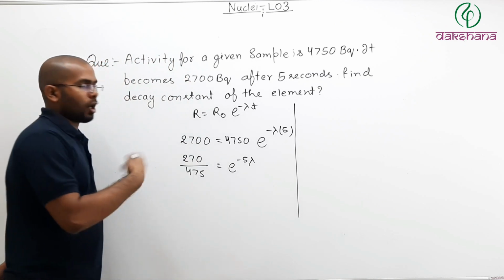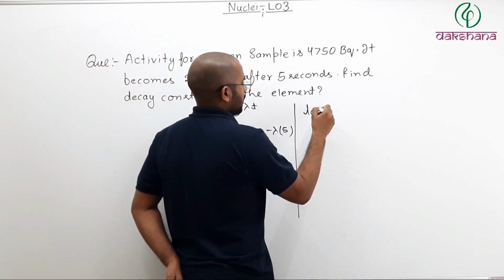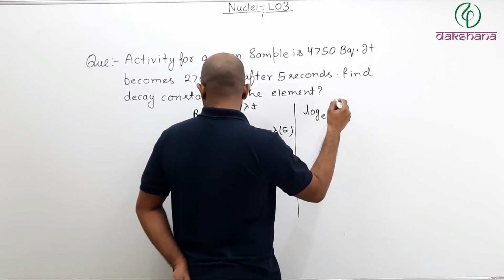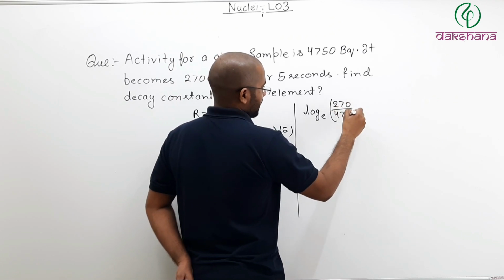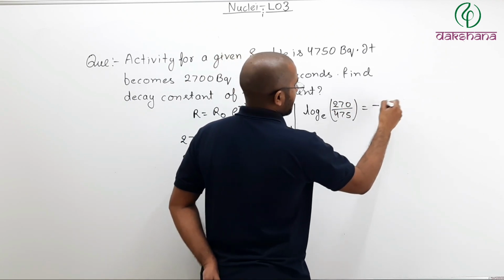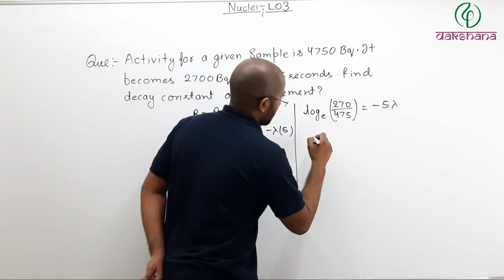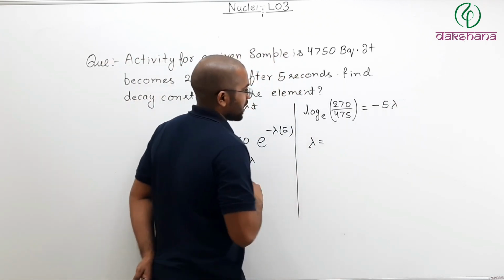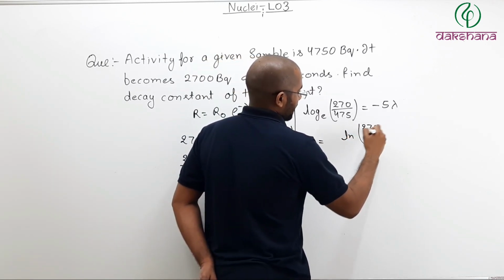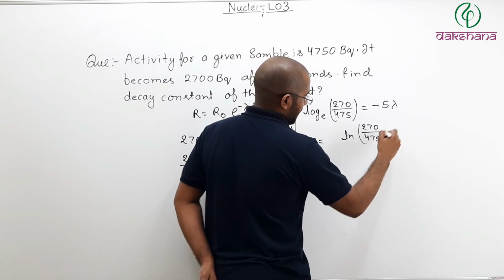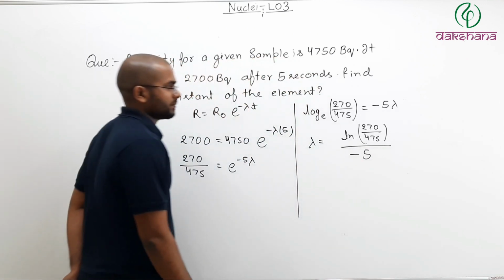Now if I take log on both sides, I will get what? Log of base e, ln of 270 divided by 475 equals minus 5 lambda. Then lambda is nothing but ln of 270 divided by 475, whole divided by minus 5.